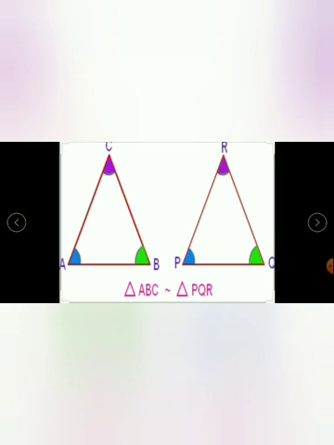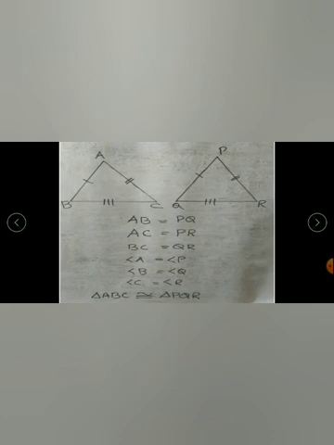So, what can we say? From the two triangles, we got the three sides and the three angles equal. Which are those? AB equal to PQ, AC equal to PR, BC equal to QR. The corresponding sides should be the same. Now, angle A equal to angle P, angle B equal to angle Q, and angle C equal to angle R. Then we can say that these two triangles are congruent.